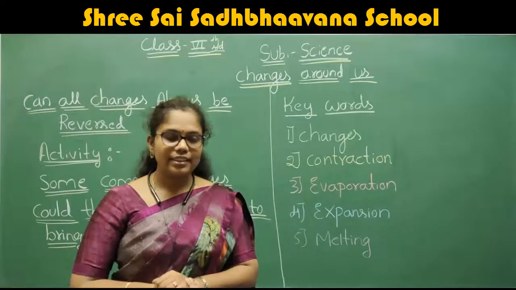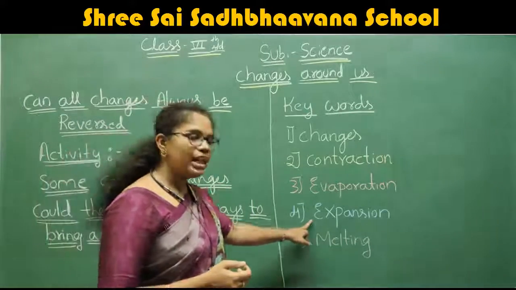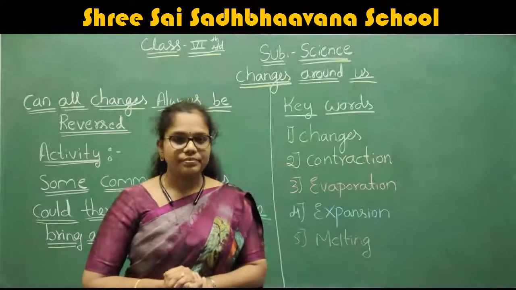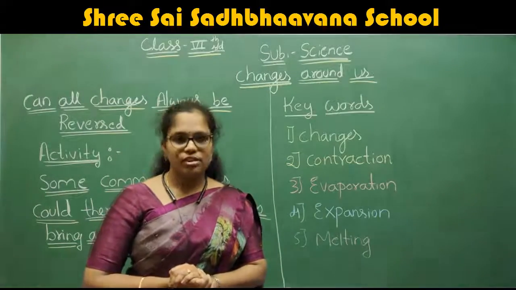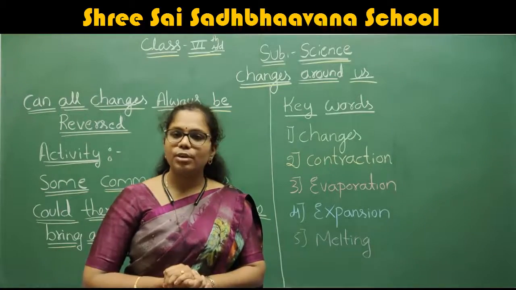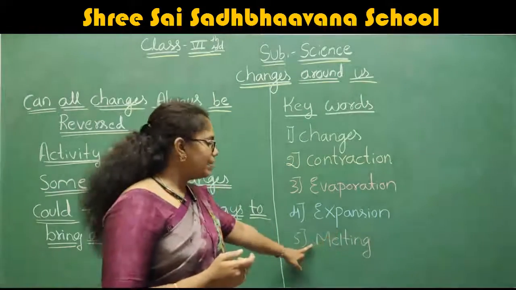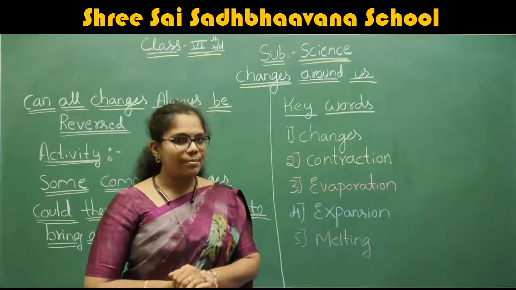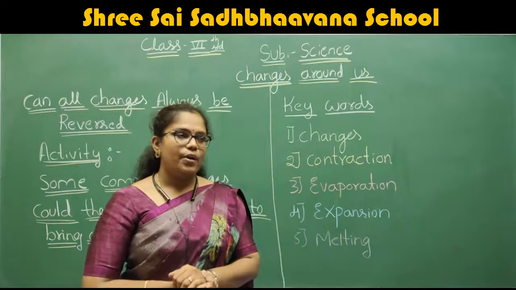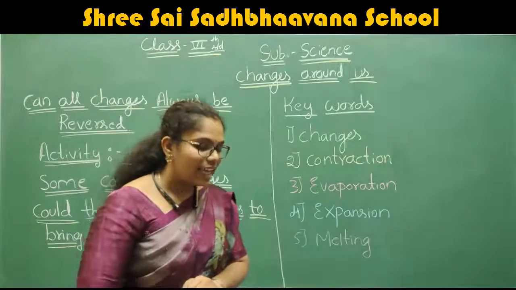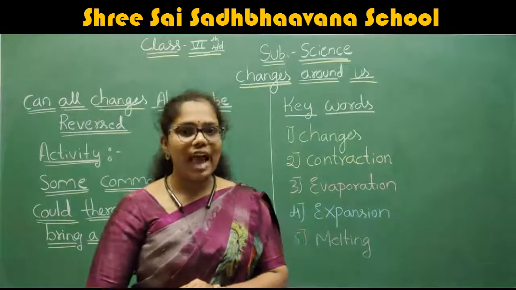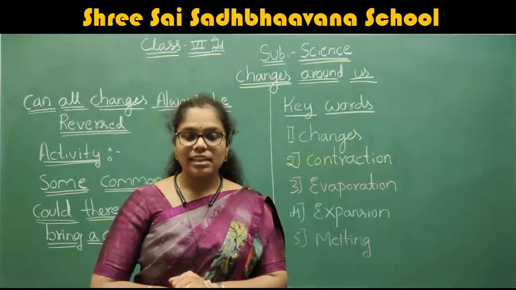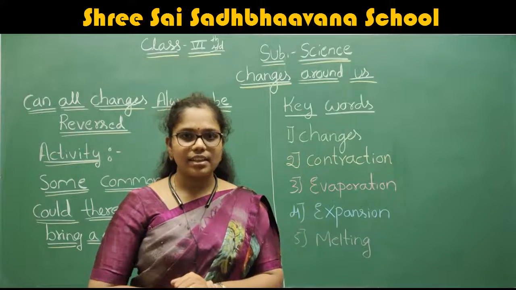Understood the expansion? Okay. After understanding the expansion, next we are going to discuss melting. This is also one of the processes involved in change. What is melting? What examples can we give for melting? In your textbook, they have taken the example of wax. You know wax, right? Candles are made of wax.